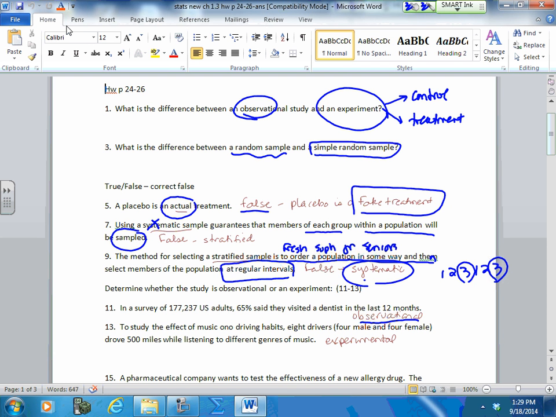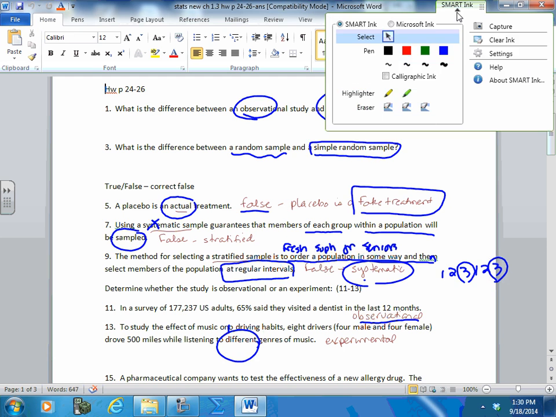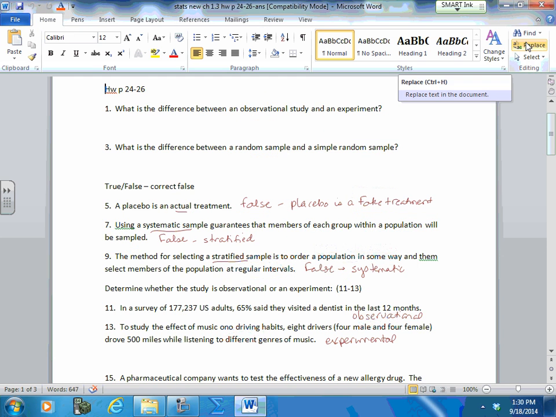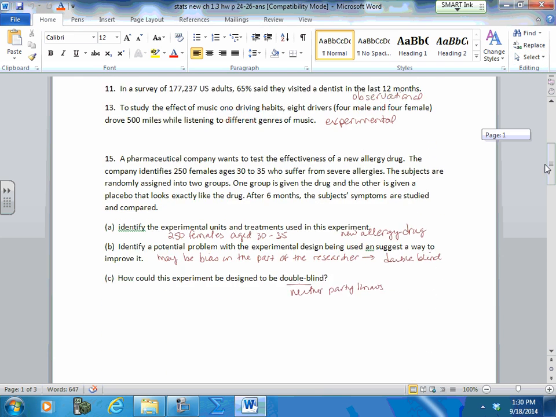To study the effect of music on driving habits, 8 drivers, 4 males, 4 females, drove 500 miles while listening to different genres of music. This is experimental because you are changing their music and you want to see how they react. Classical may make them drive nice and slow. Maybe a hip-hop will make them drive a little faster or a little happier.